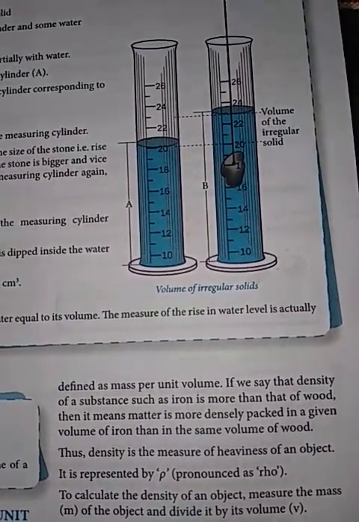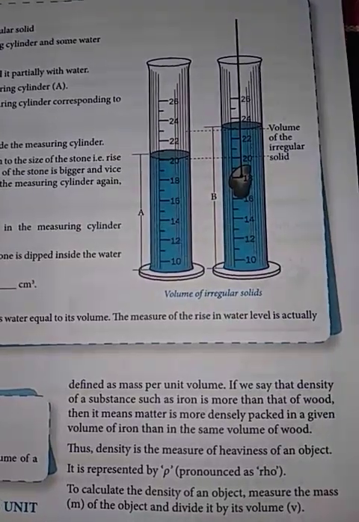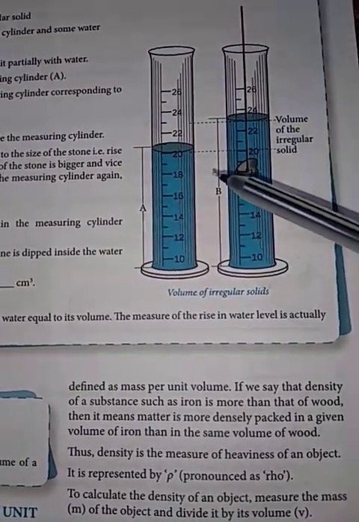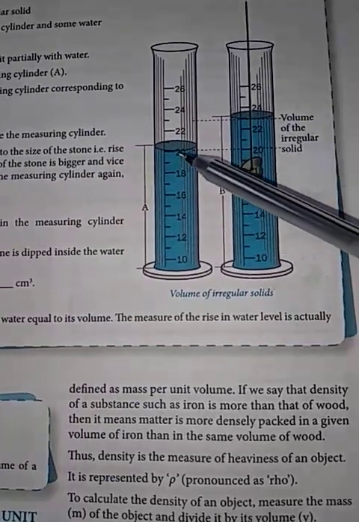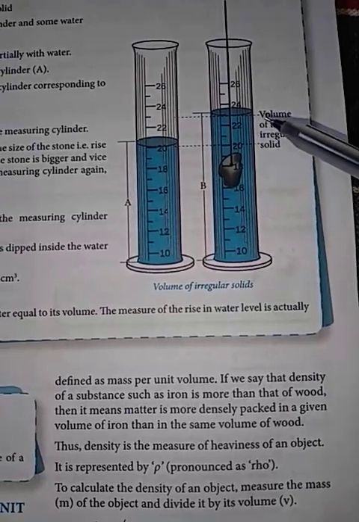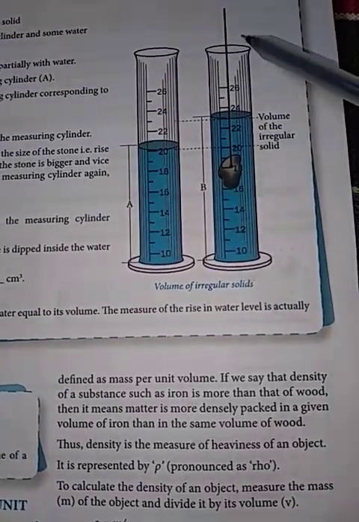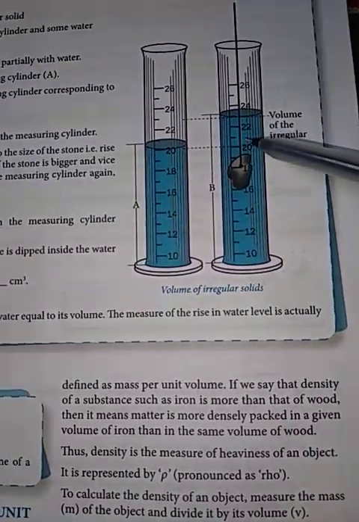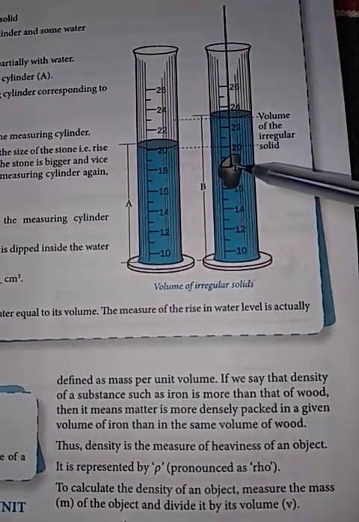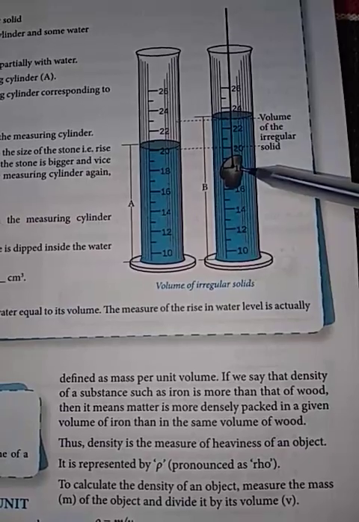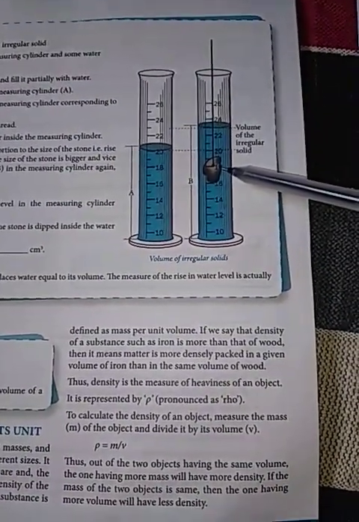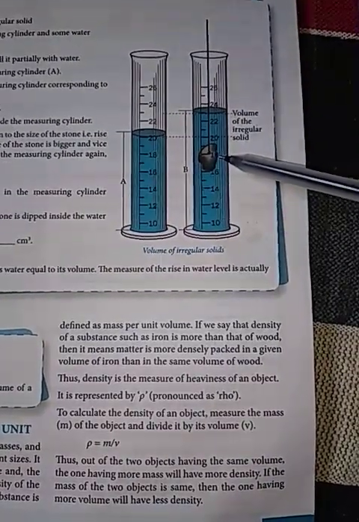Now tie a stone firmly with the thread and insert the stone into the water in such a manner that it will be suspended in the water without touching the walls and bottom of the container.